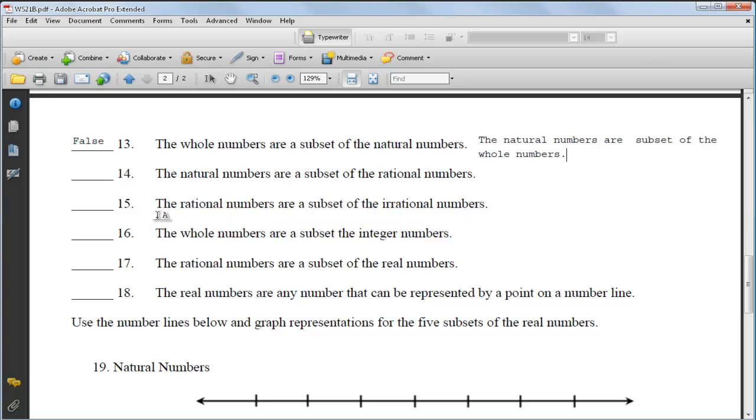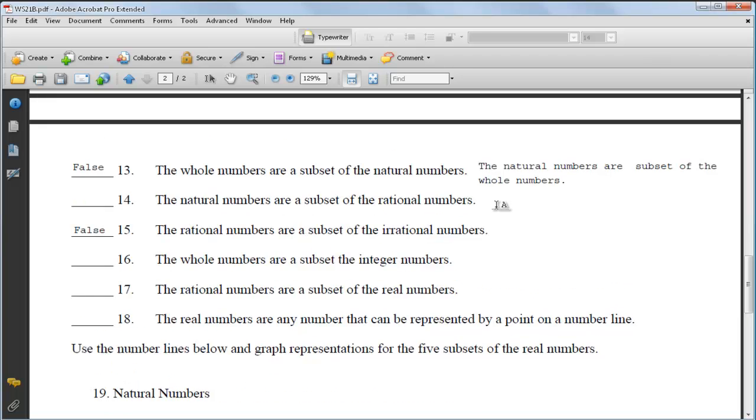Let's go down here. Let's look at number 15. The rational numbers are a subset of the irrationals. That's also false. The set of rational and irrational numbers do not have any identical members, right? They're not subsets of one another.